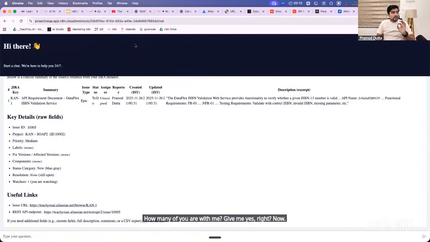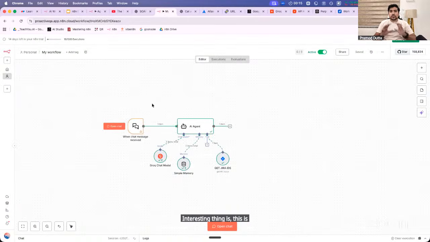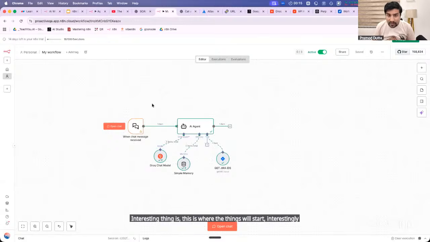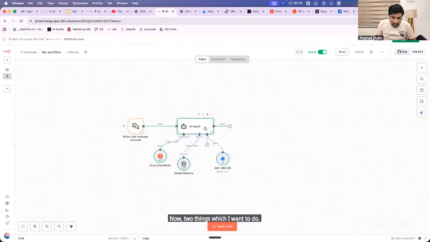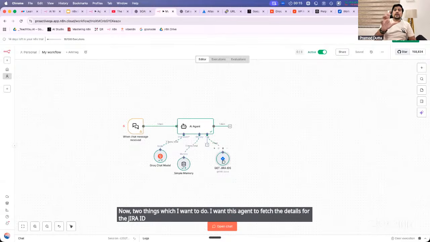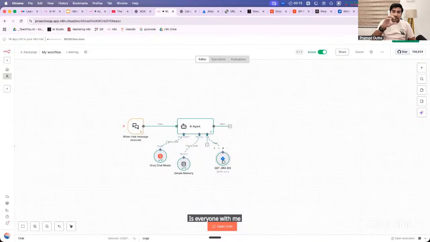Now, the interesting thing is, this is where things will start getting interesting. How many of you are ready? Give me yes in the chat. Now, there are two things I want to do. I want this agent to fetch the details for the Jira ID, and based on this ID, it has to generate the test case. Is everyone with me?